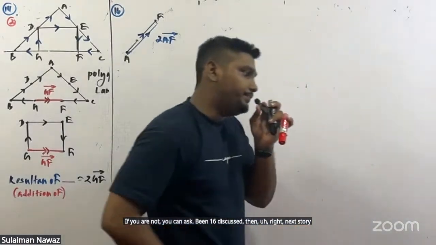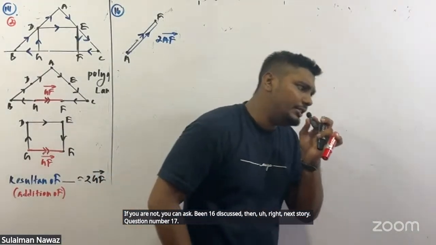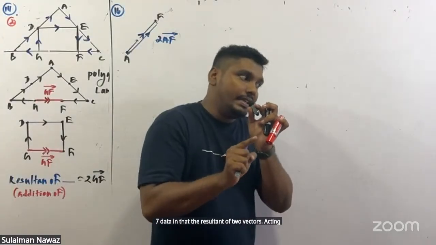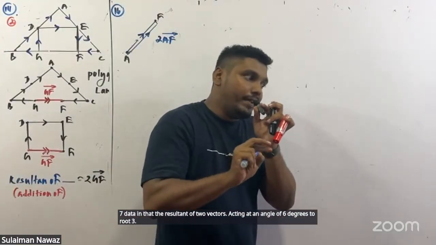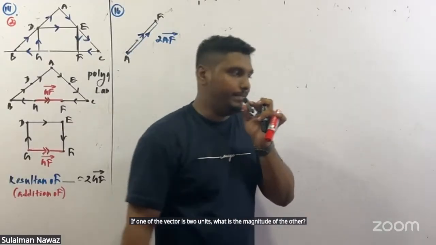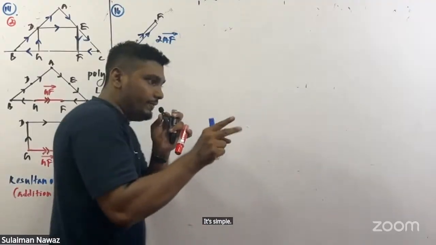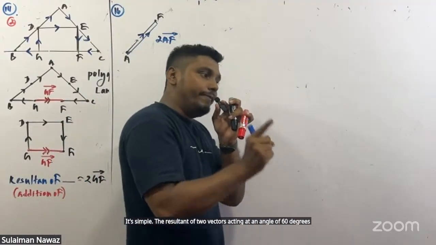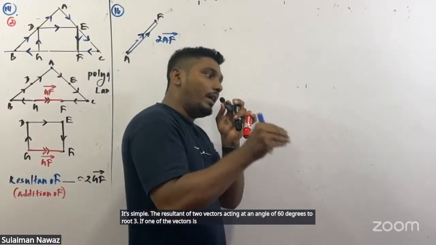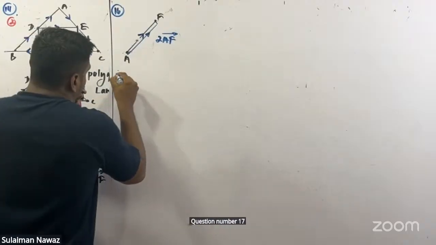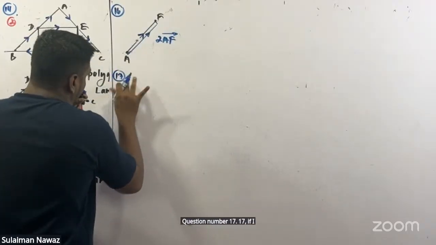Question number 17. They are telling that the resultant of two vectors acting at an angle of 60 degrees is 2 root 3. If one of the vectors is 2 units, what is the magnitude of the other? It's simple. Question number 17, if I draw the given data into a diagram.